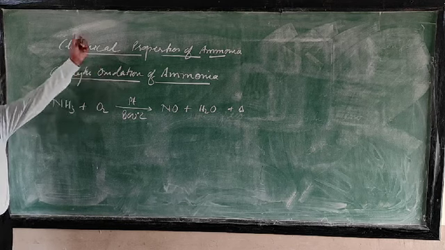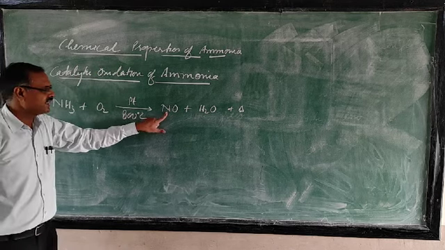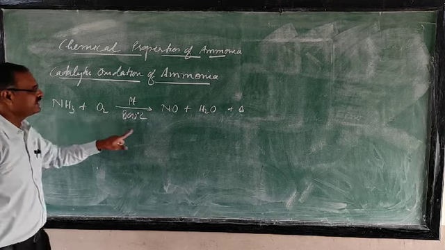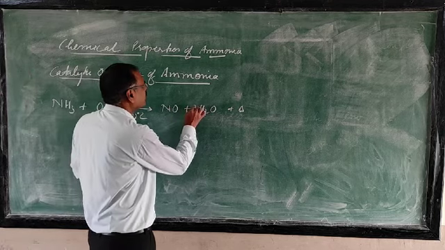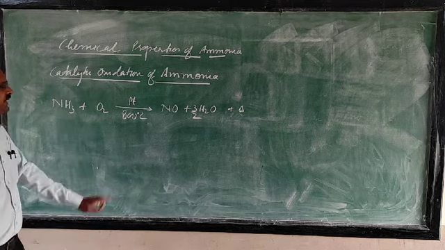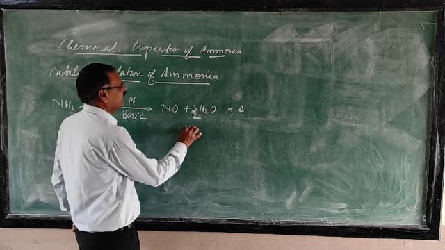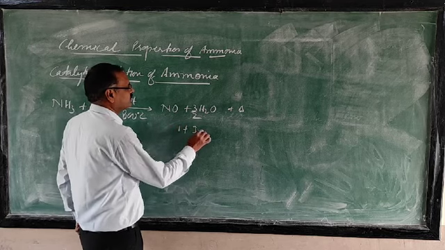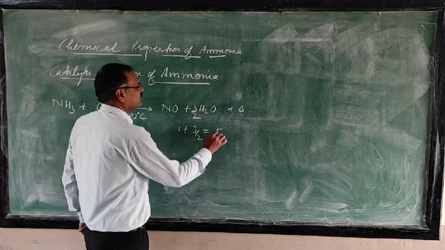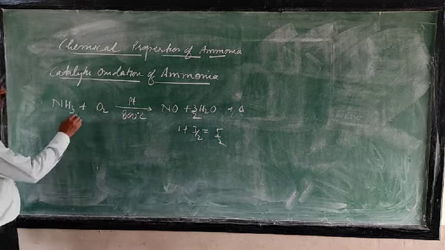So this is not balanced. Just see, nitrogen 1 atom, hydrogen 3, here 2. You write here 3 by 2. Now hydrogen is also balanced. Oxygen here 1 plus 3 by 2, so 5 by 2. So make it here 5 by 2.